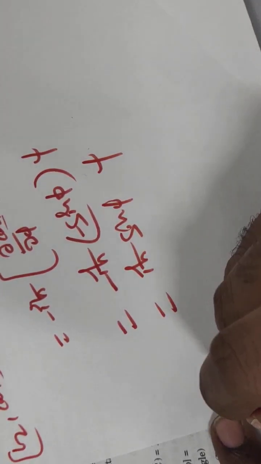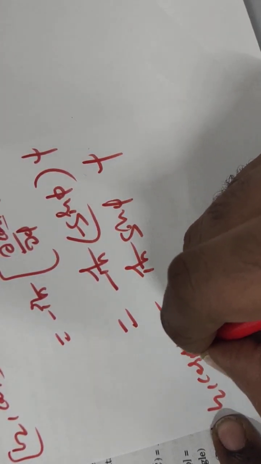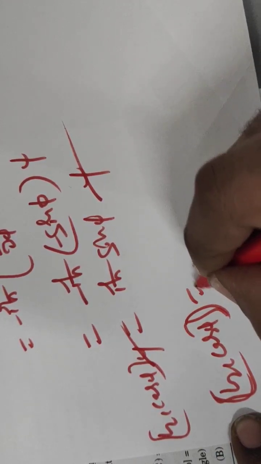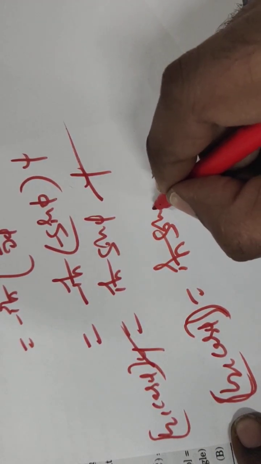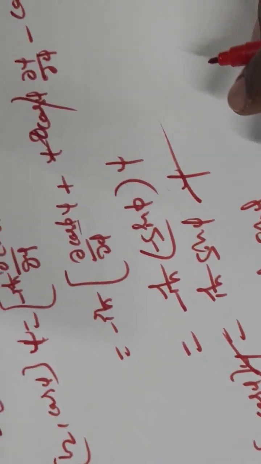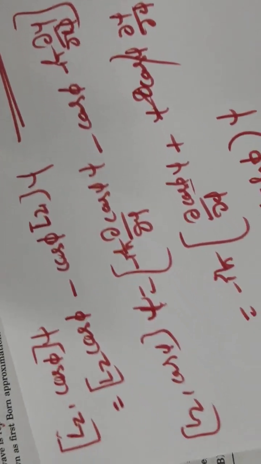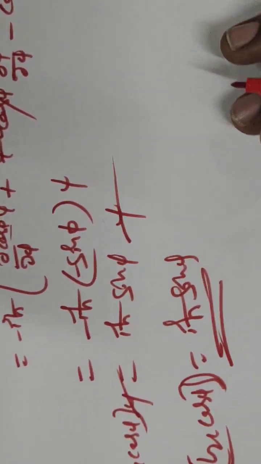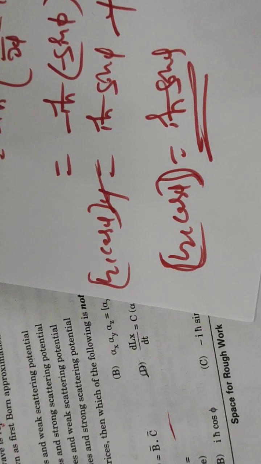In the left side we have [Lz, cos phi] of psi. Let us cancel psi on both sides, and the remaining is [Lz, cos phi] is equal to i h cross sin phi. So option A is correct.